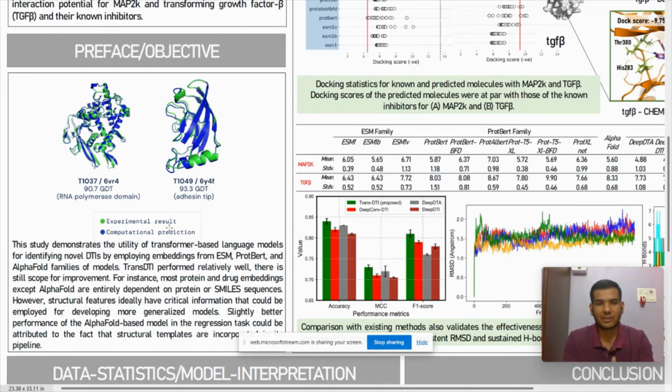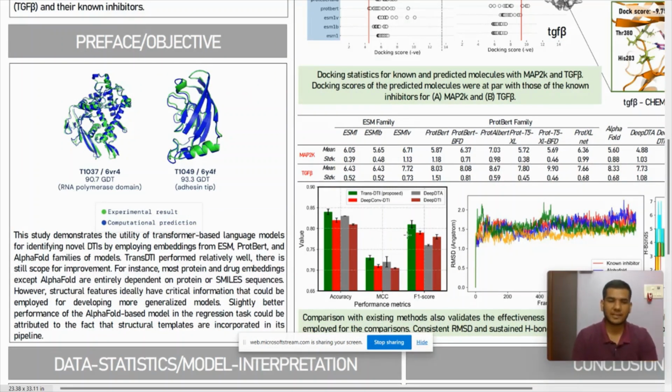AlphaFold and other such NLP-based methods have successfully demonstrated the effectiveness of employing the advances in NLP, and by extension machine learning, for solving critical problems in biology. With this background, we proposed TransDTI, that aimed at employing the rich information that is contained in the sequence embeddings to model the interaction between a drug and its target.